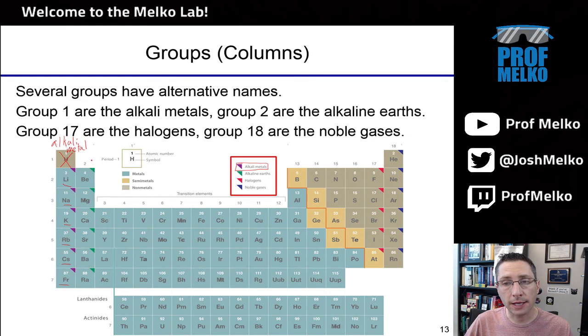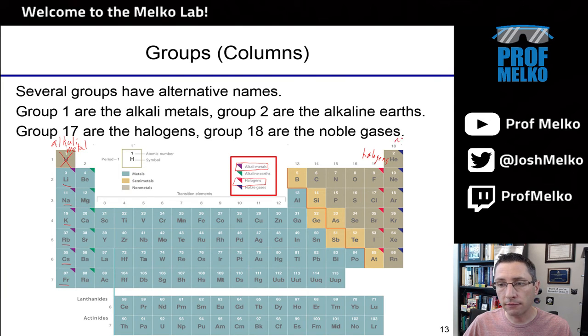Group 2 are the alkaline earth metals. There are two other things that get a special name. Group 17 here are the halogens, in red: fluorine, chlorine, bromine, iodine, astatine.